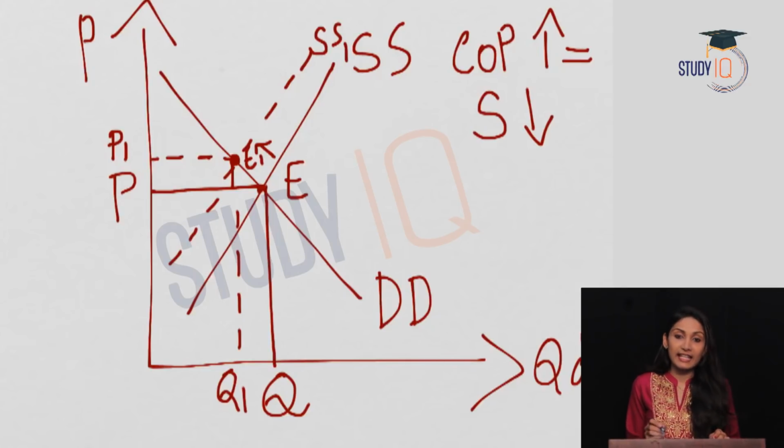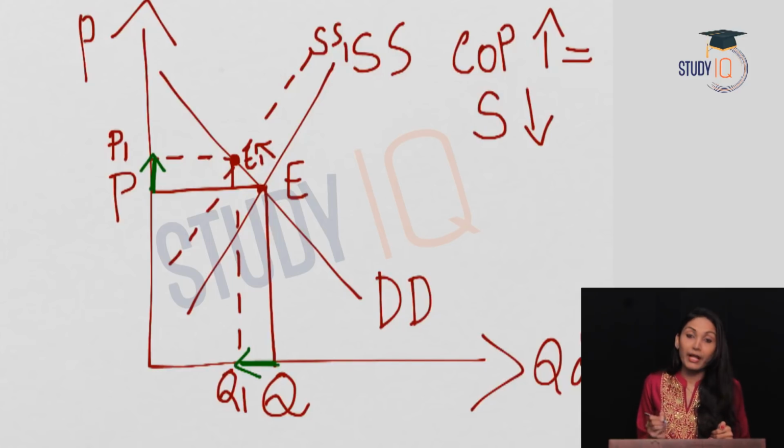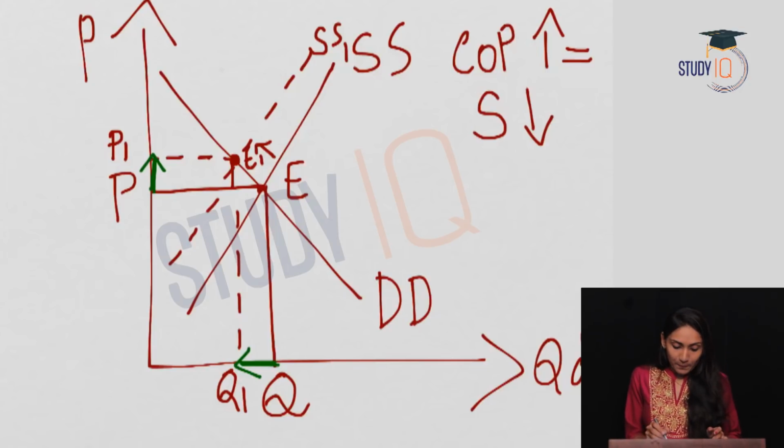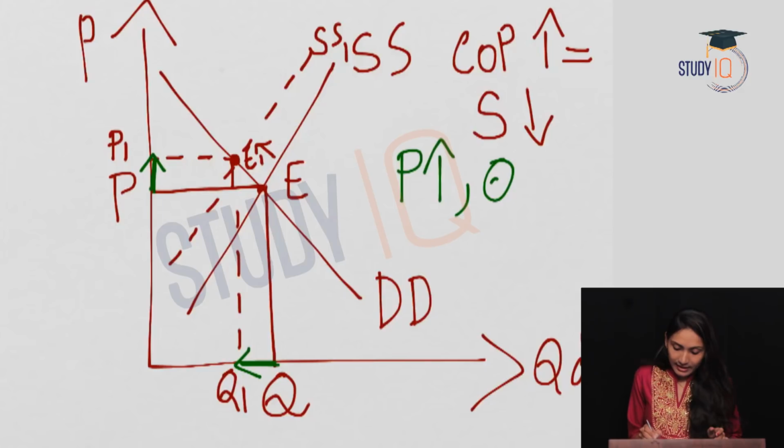So here we will see that the price has increased from P to P1. Also you should notice here that the quantity demanded has come down from Q to Q1. So here we will observe that the price has increased and the quantity demanded has decreased.